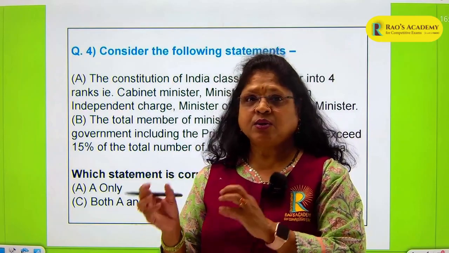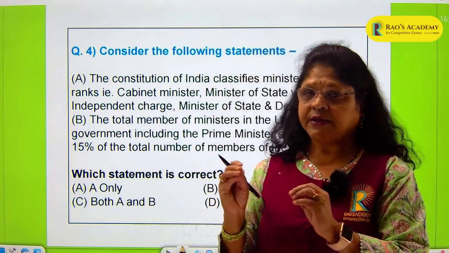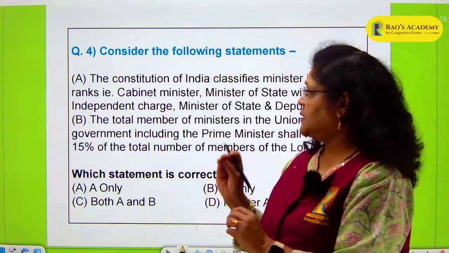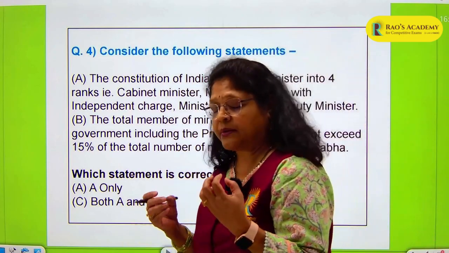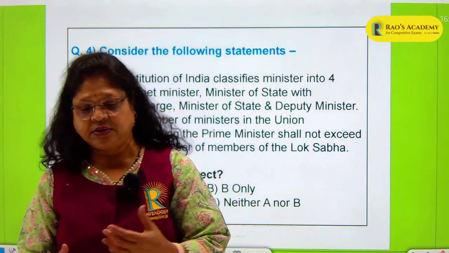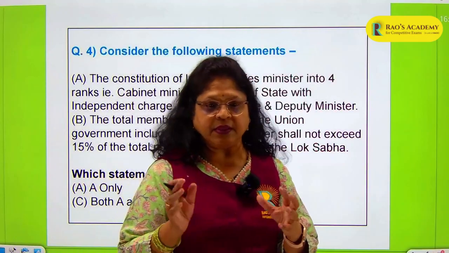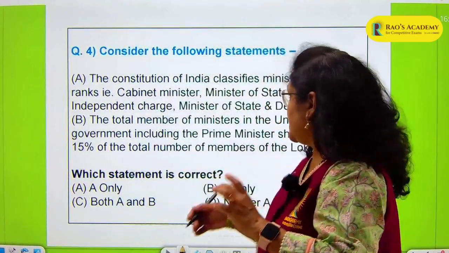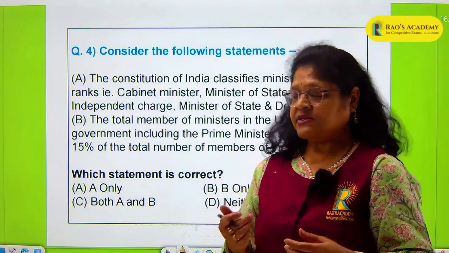There are ministers who are going to help the cabinet minister, who are called the Minister of State. Then there are some important people who become Minister of State with independent charge. They do not have a cabinet minister above them. They hold that particular ministry. And you also have deputy ministers.